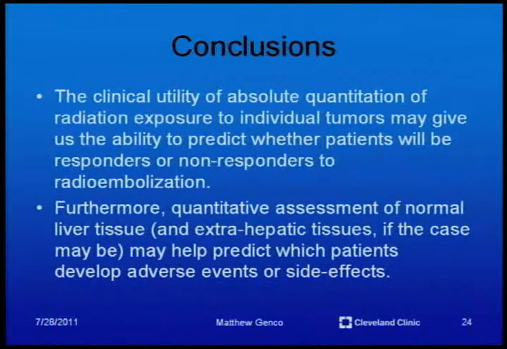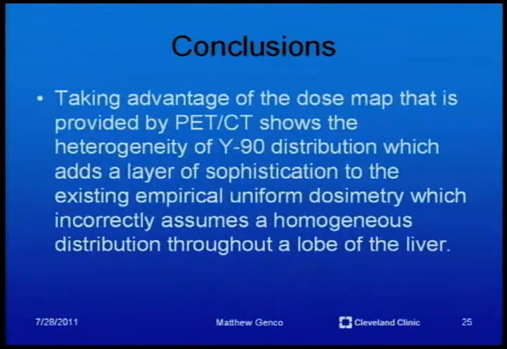The clinical utility of absolute quantification of radiation exposure to individual tumors may give us the ability to predict whether patients will be responders or non-responders to radioembolization. Furthermore, quantitative assessment of normal liver tissue and extrahepatic tissues, if the case may be, may help predict which patients develop adverse events or side effects. Taking advantage of the dose map that is provided by PET-CT shows the heterogeneity of Y90 distribution, which adds a layer of sophistication to the existing empirical uniform dosimetry, which incorrectly assumes a homogeneous distribution throughout a lobe of the liver.